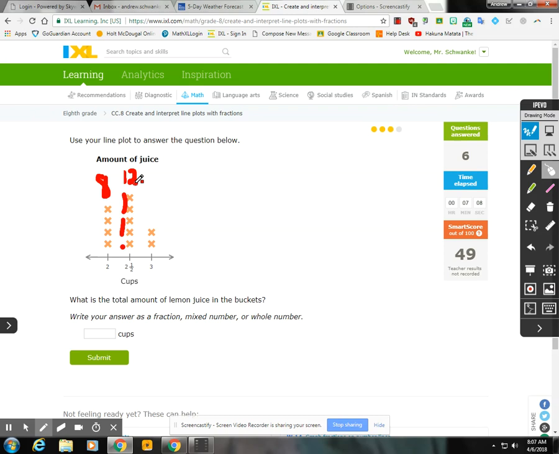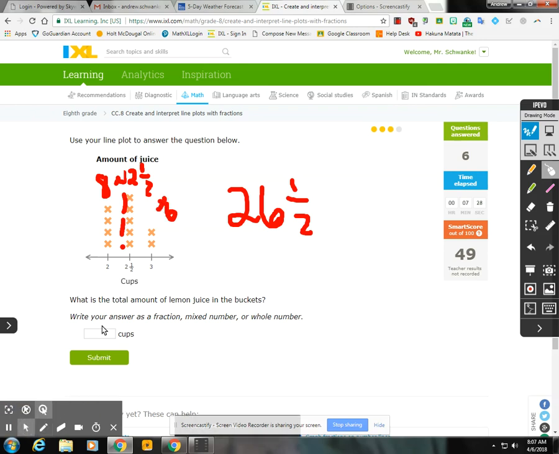So 12 and a half, and then this is 6 right here. So 8 and 12.5 is 20.5, plus 6 is 26.5. So 26.5 when you add them all up. You have to add them all up. So then we plug those numbers in there, and we get 26 1/2. Make sure this is reduced, which it is.